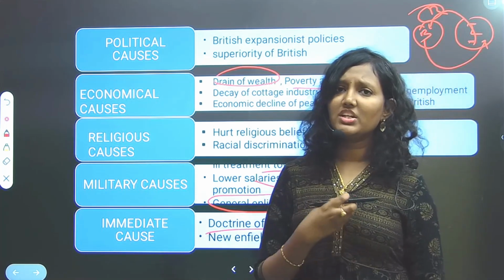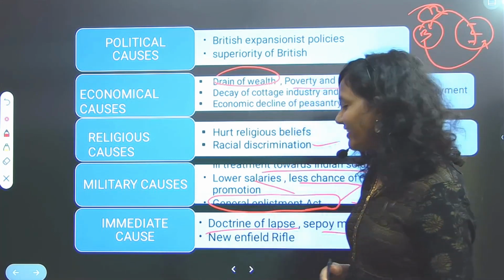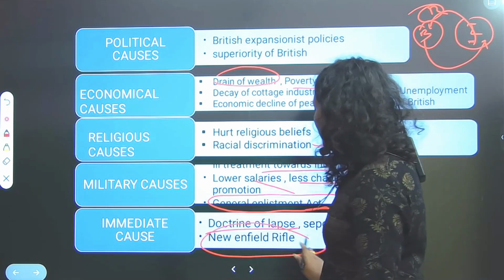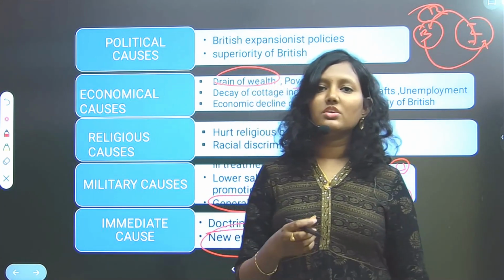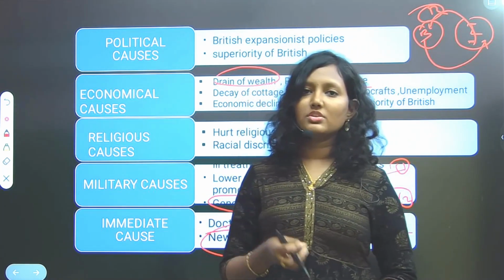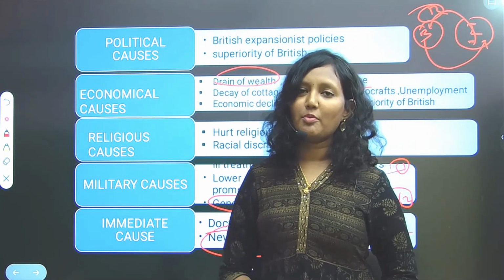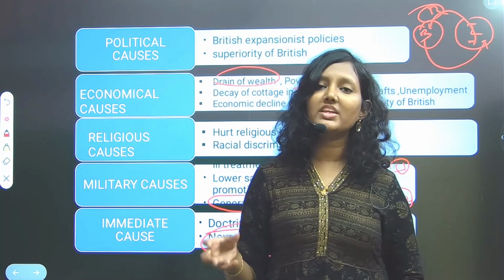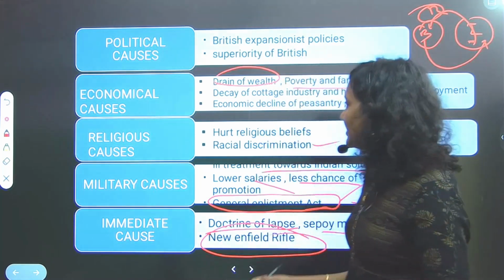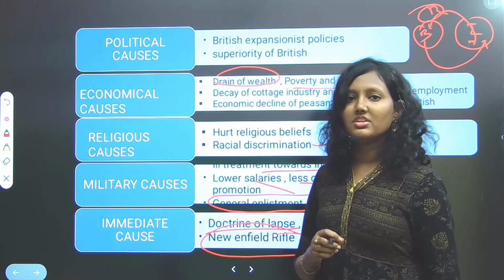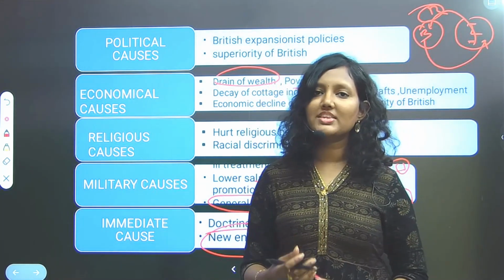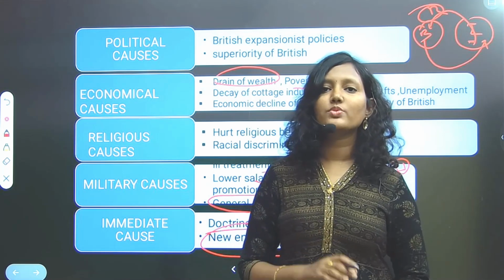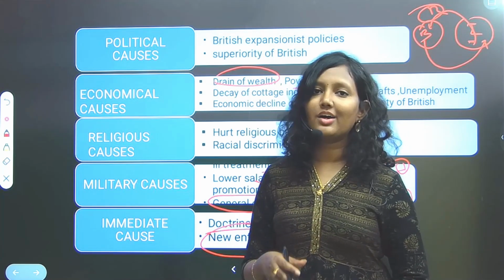We can say it was the Sepoy Mutiny of 1855, because of the introduction of the new Enfield rifle. So what is this rifle? To use this rifle, to target the opponents, they first needed to fill it with cartridges. Those cartridges had a coating, and people used to say that the coating of the cartridge was made of pig fat and cow fat.